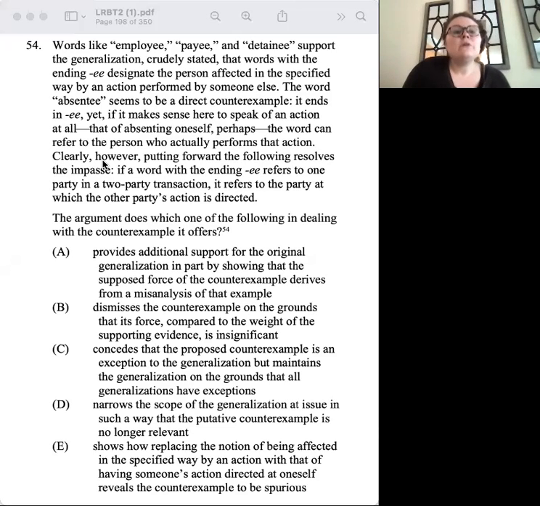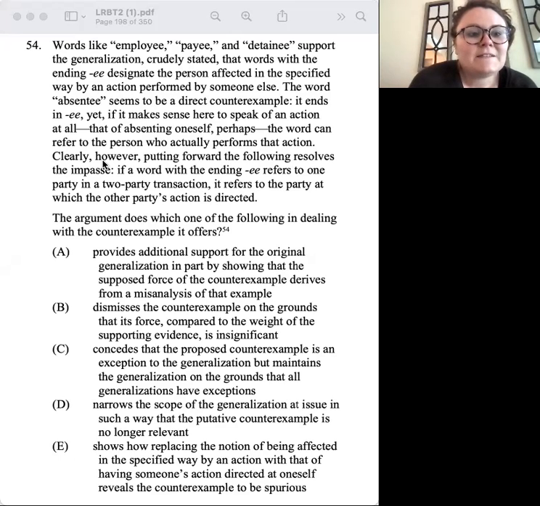Right. Words like employee, payee, and detainee support the generalization, crudely stated, that words with the ending E designate the person affected in the specified way by an action performed by someone else. All right. So if you're an employee, a payee, or a detainee, we're just saying you are the person being affected by the other person.